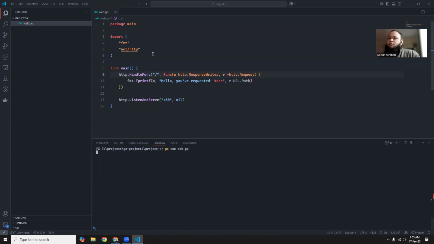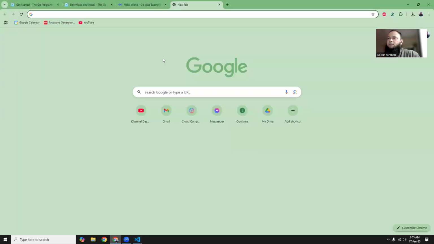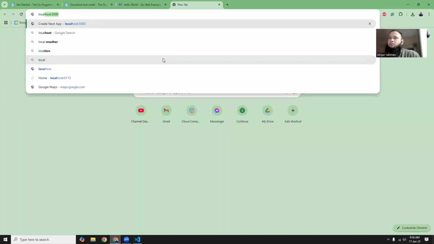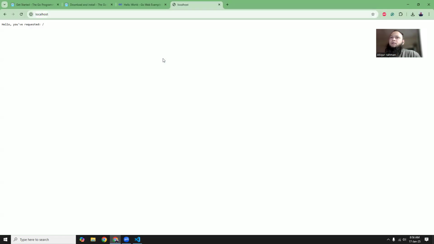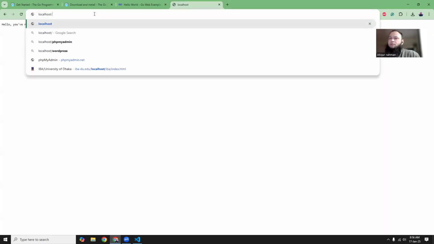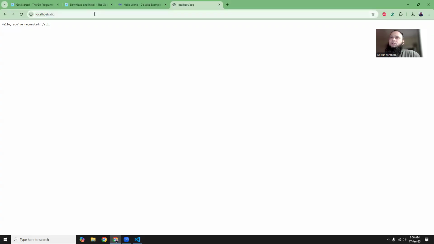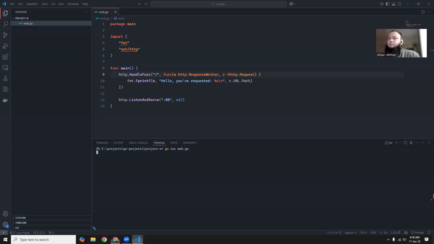Okay, that means the web server is running here. If we go to our browser and type localhost:80, that is the port that we are running, then it says, hello, you have requested slash. Let's go to the code. What they are doing is putting a message, hello, you have requested, and then the path that you are requesting. Very simple script, not that much logic over there.